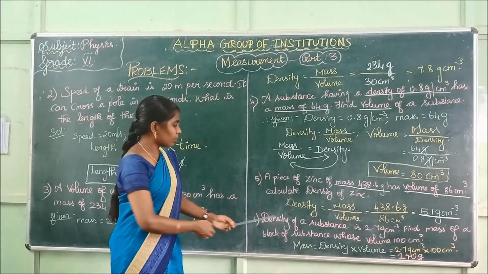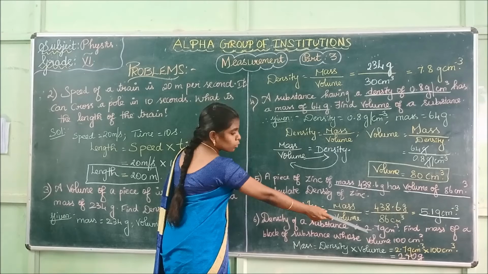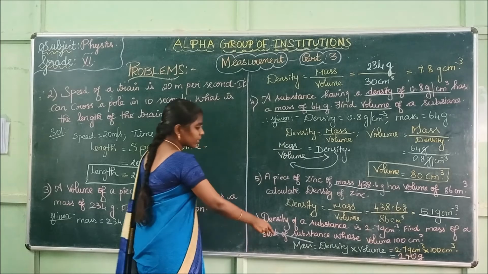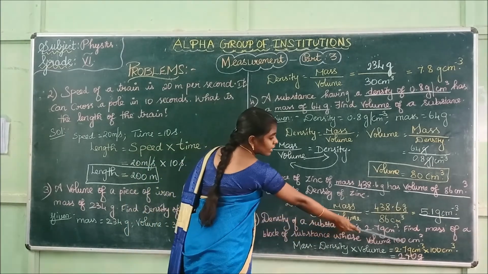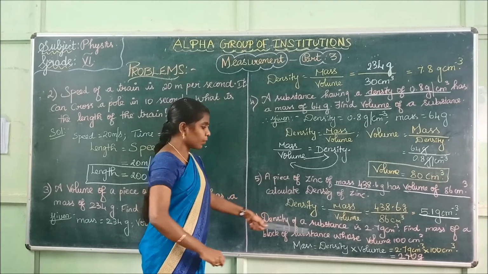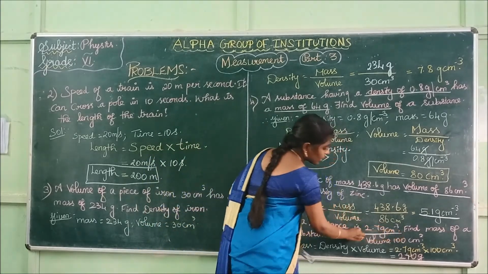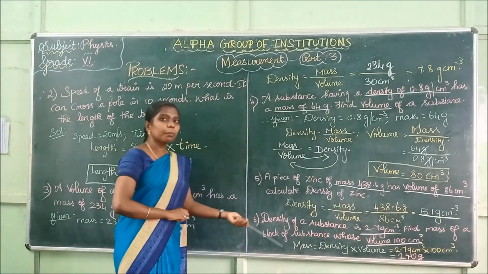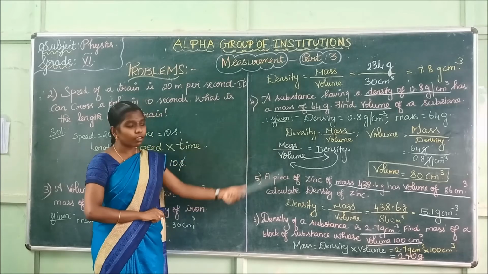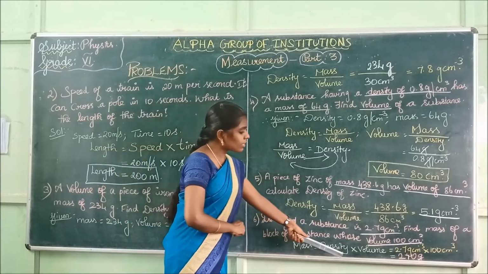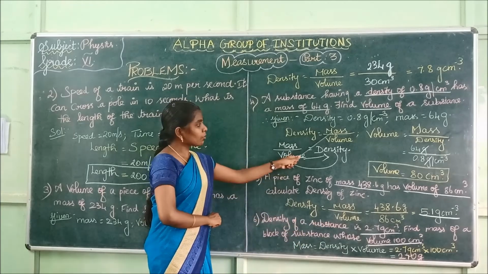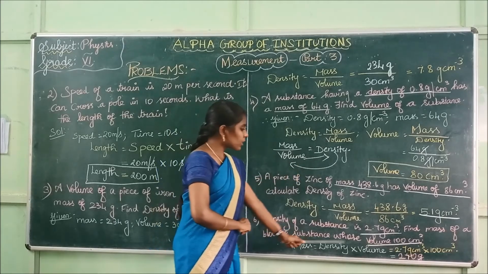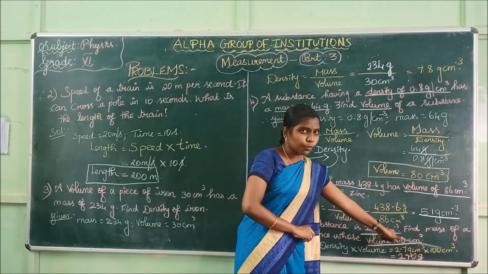Next problem. The density of a substance is 2.7 gram centimeter power minus 3. Find the mass of a block of the substance whose volume is 100 centimeter cube. Here they have given you the density value and the volume value. They are asking us to find the mass. Mass is equal to density into volume. Substitute the value of density and the value of volume.